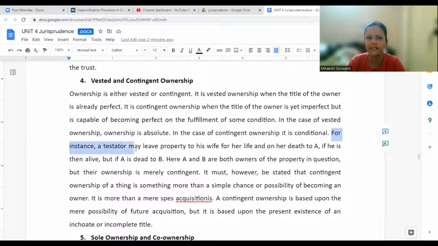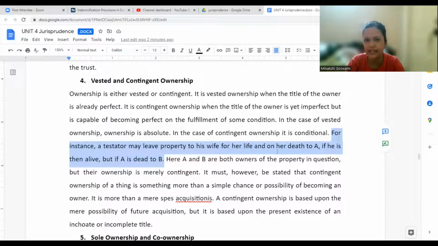For instance, a testator may leave property to his wife for her life and on her death to A, if he is then alive, but if A is dead, to B. So a person, before he dies, might prepare a will and say that my wife will enjoy this property for her life.